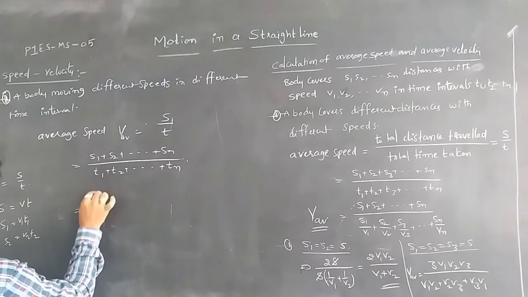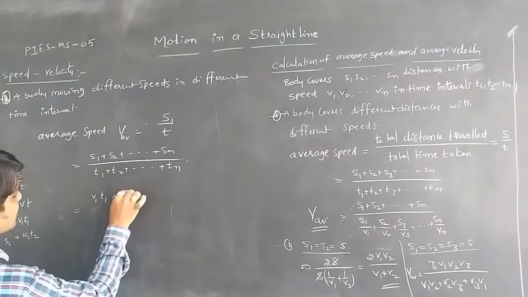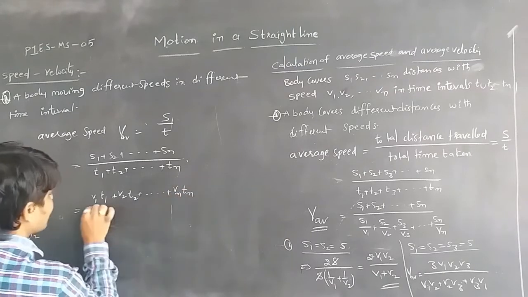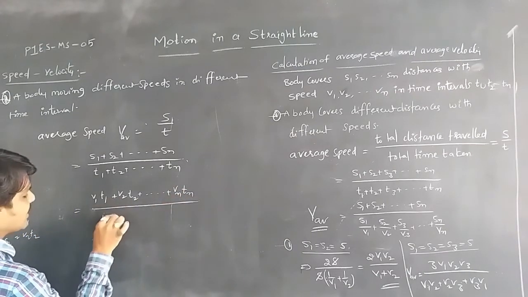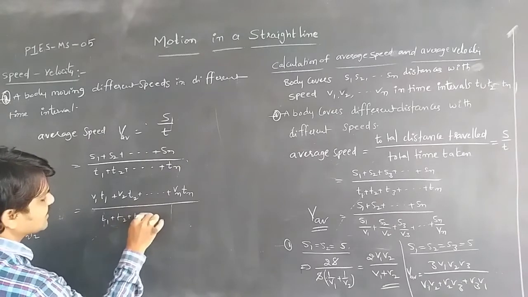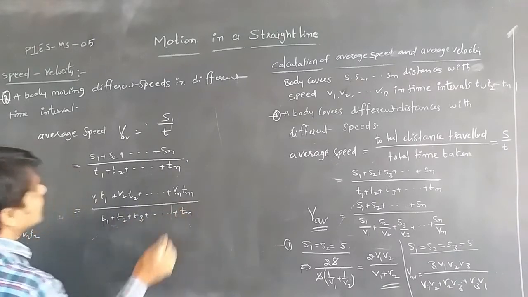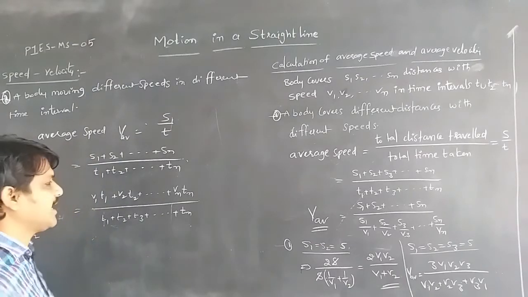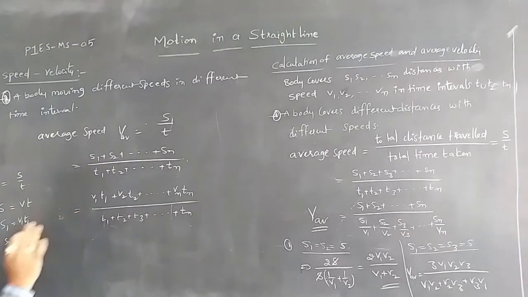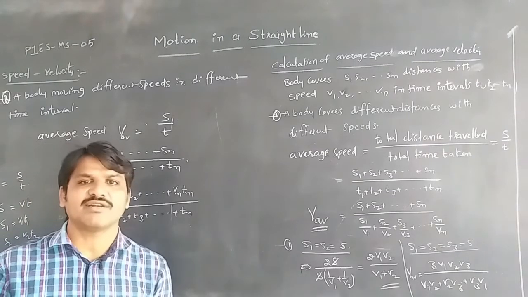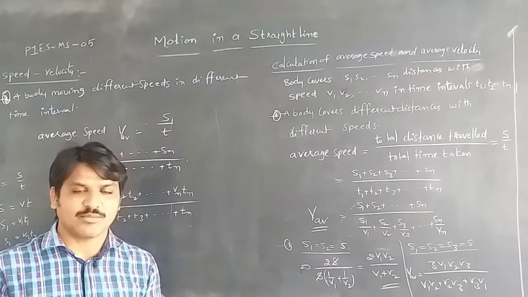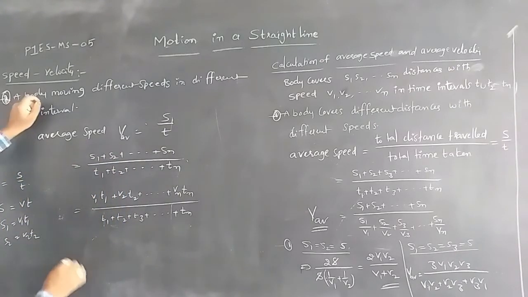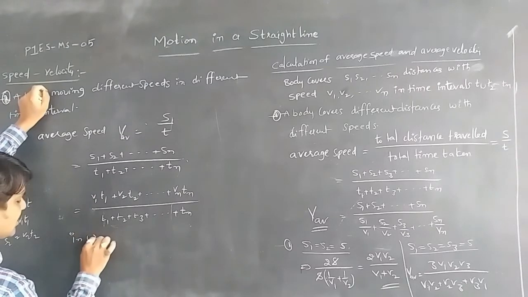We can write V1T1 plus V2T2 plus up to VnTn by T1 plus T2 plus T3 plus up to Tn, whenever the body moves with different speeds in different intervals of time. If the body is in uniform motion, it covers equal distances in equal intervals of time.